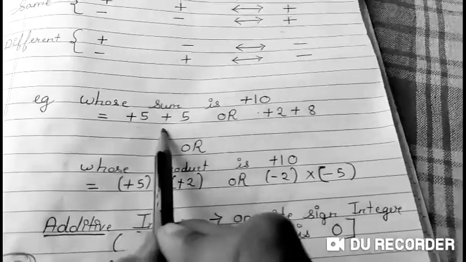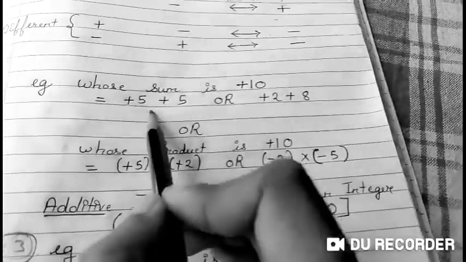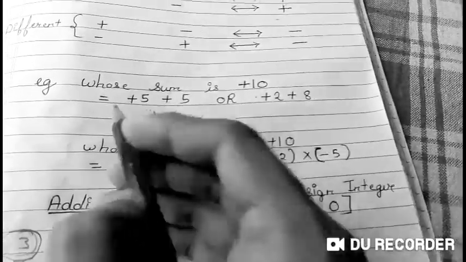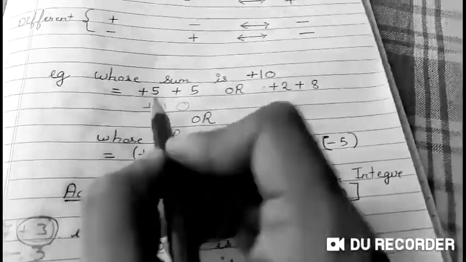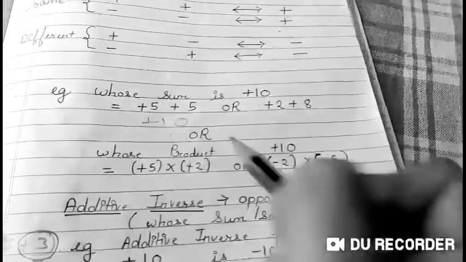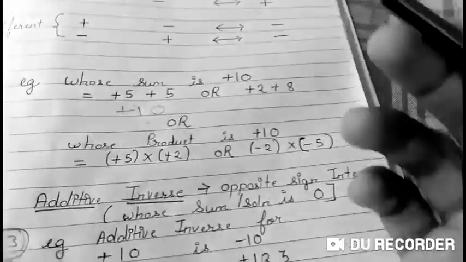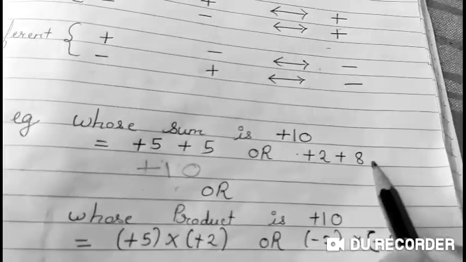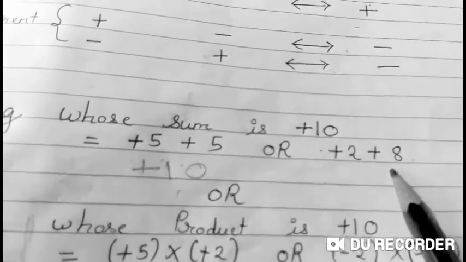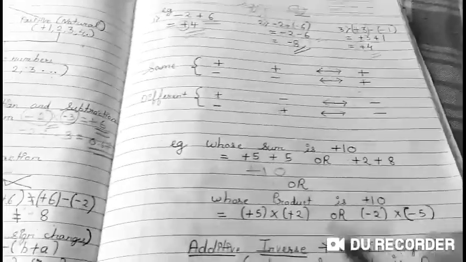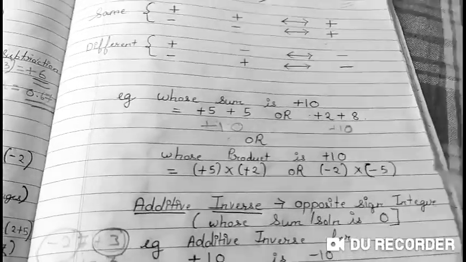You add them, it becomes 10, and the sign will be that of the bigger number. Both are the same, so this is plus 10. This was one set. Another set you can make is plus 2 and plus 8. Again the answer turns out to be plus 10.